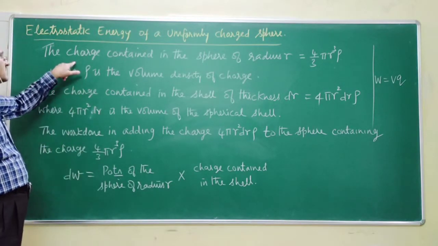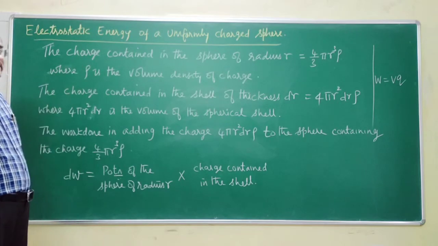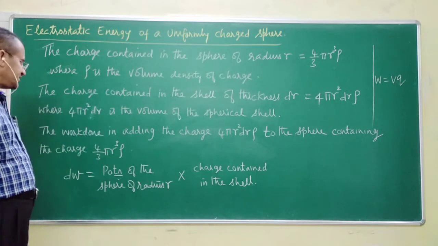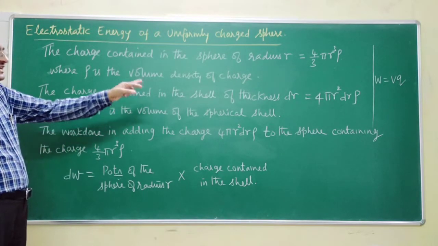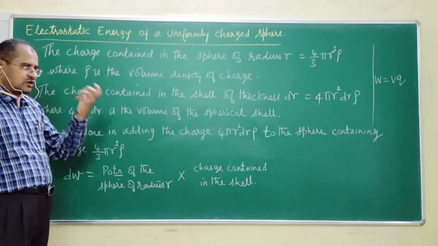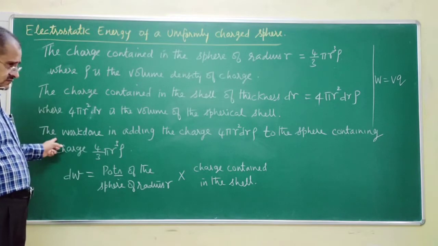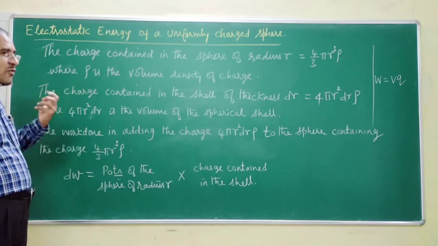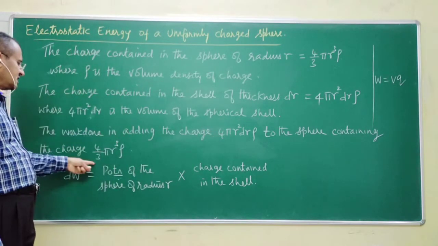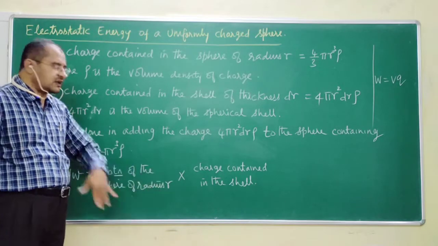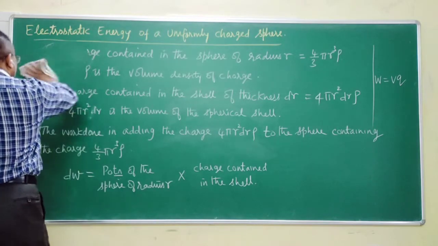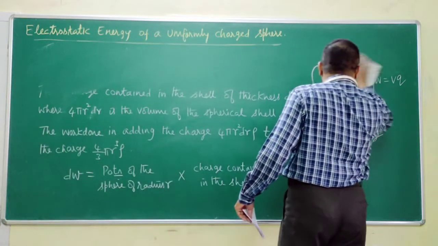Before I rub this off, I have told you the charge contained in the sphere of radius r is 4 by 3 pi r cube rho, where rho is the volume density of charge. The charge contained in the shell of thickness dr is 4 pi r square dr rho, where 4 pi r square dr is the volume of the spherical shell. We are interested in finding how much work has been done in adding this amount of charge to a sphere containing this amount of charge. For that, I have written the formula. Now let us try to substitute. To substitute this, let me rub this part off.